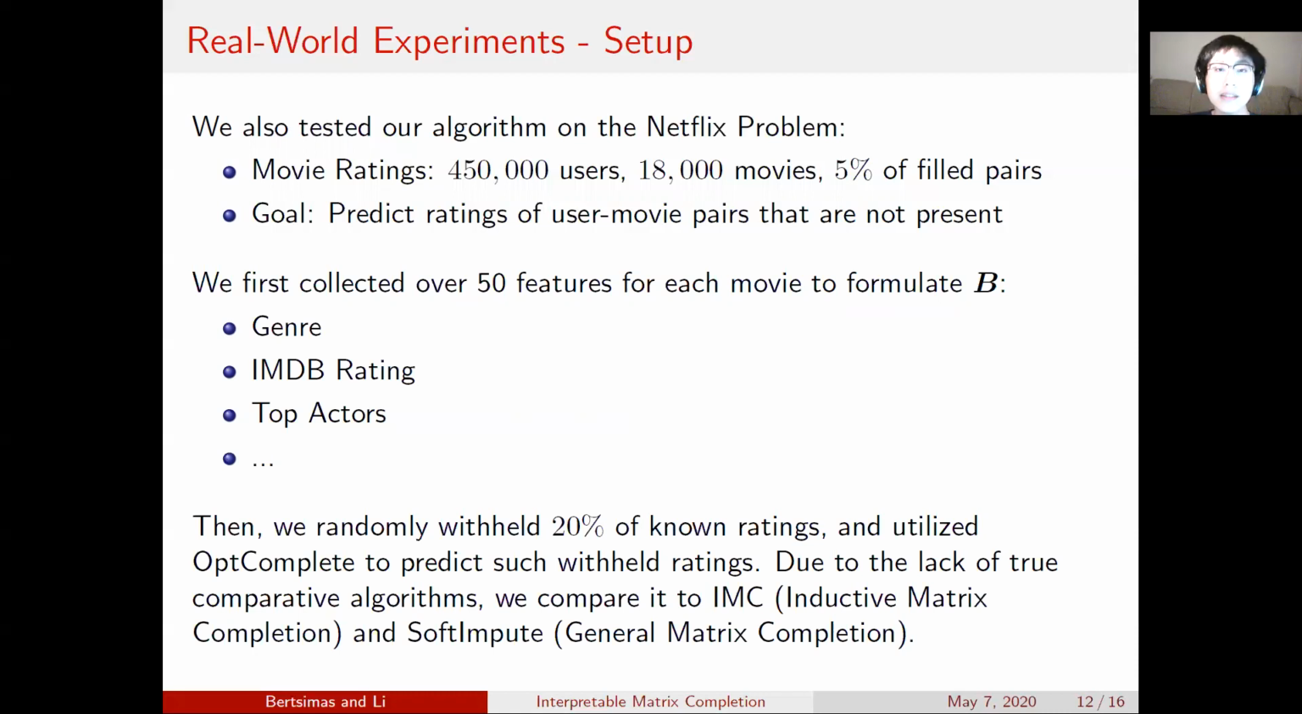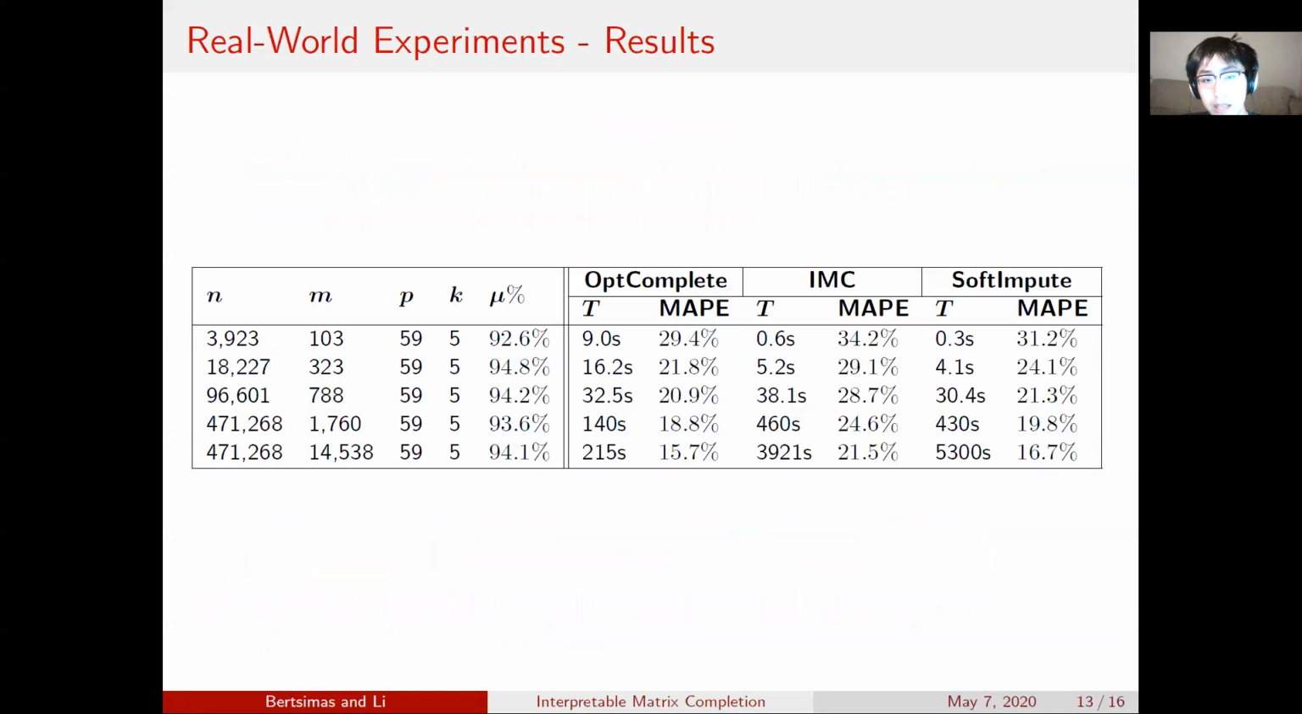Now, because this is a new formulation of matrix completion, as far as the authors know, we do not have true comparative algorithms. And thus we compare it to inductive matrix completion, which is also a form of trying to utilize side information in matrix completion. And we're also going to compare to Soft-Impute, which is well regarded as an extremely fast benchmark for general matrix completion. And here are the results. We see that across the board, OptComplete performs very favorably in time and mean absolute percentage error out of sample.